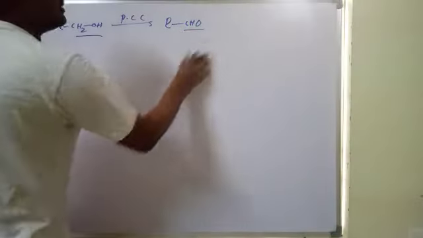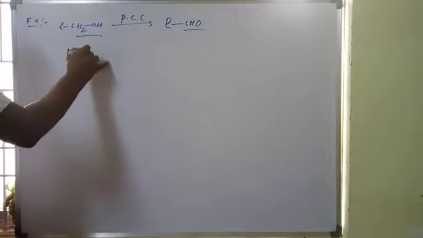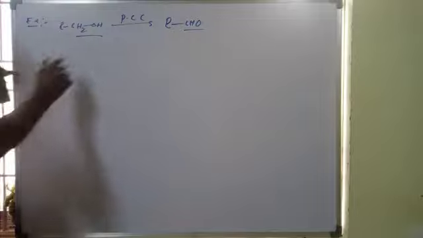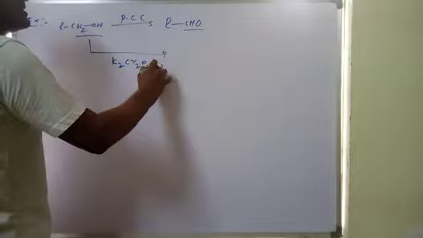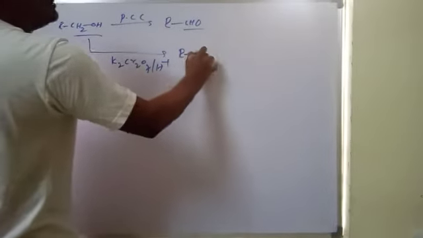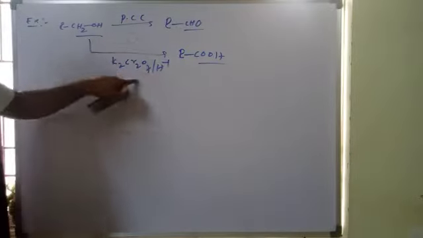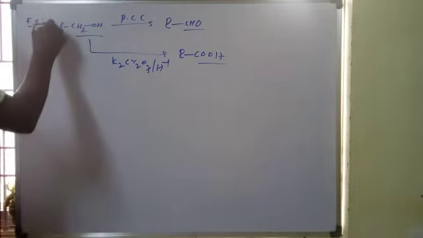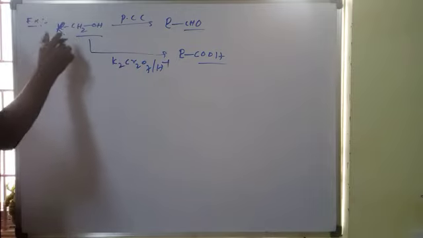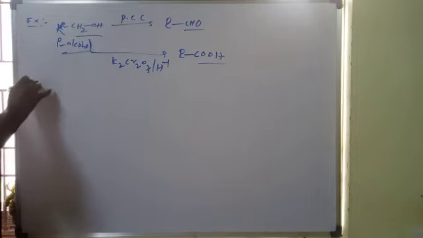This function is going to form an aldehyde, mind it. For the same substrate, if you use a strong oxidant, for example potassium dichromate in the presence of acidic medium, COOH will be formed directly. This is a mild oxidant, this is a strong oxidizing agent. This is the case of primary 1 degree alcohols.